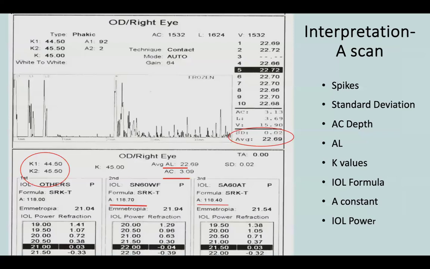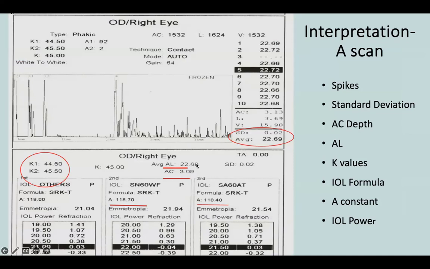Now, let's have a look at the biometry scan. What are the things we see? Number one, for all biometry, the name of the patient and the eye of the patient we have to match with the file. Once that is done, we check that the 5 spikes are present. Then we see the AC depth, because if it's too shallow, we need to plan our surgery accordingly. If it's too deep, we need to keep in mind that our phaco probe has to go much deeper. We see the axial length, whether it is between 22 and 24, which is the average axial length.